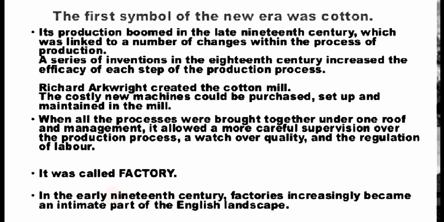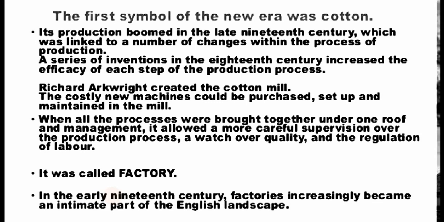The first symbol of the new era was cotton. Its production boomed in the late 19th century, which was linked to a number of changes within the production process. A series of inventions in the 18th century increased the efficiency of each step of the production process. Richard Arkwright created the cotton mill, a costly new machine that merchants could purchase, set up and maintain in a mill. When all the processes were brought together under one roof and one management, it allowed more careful supervision over the production process, a watch over quality and regulation of the labor. It was called a factory.